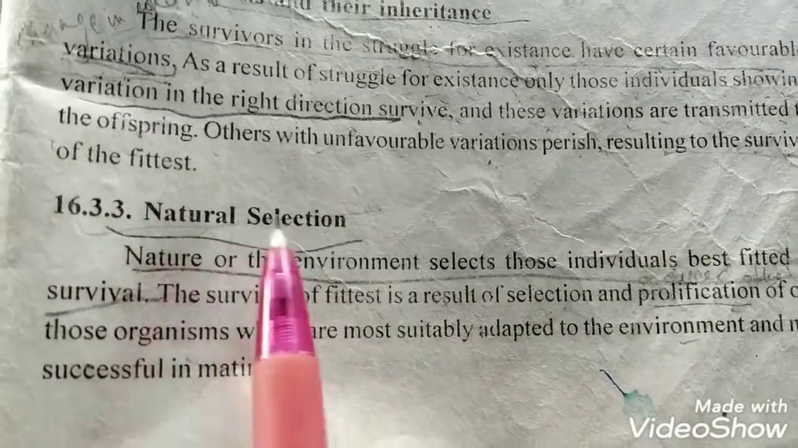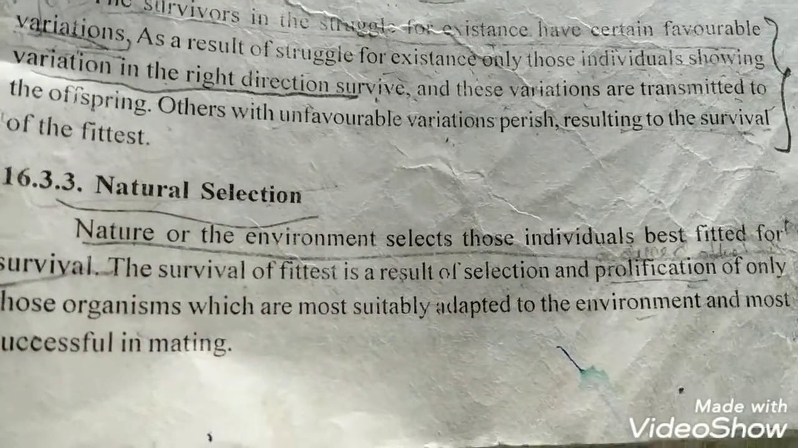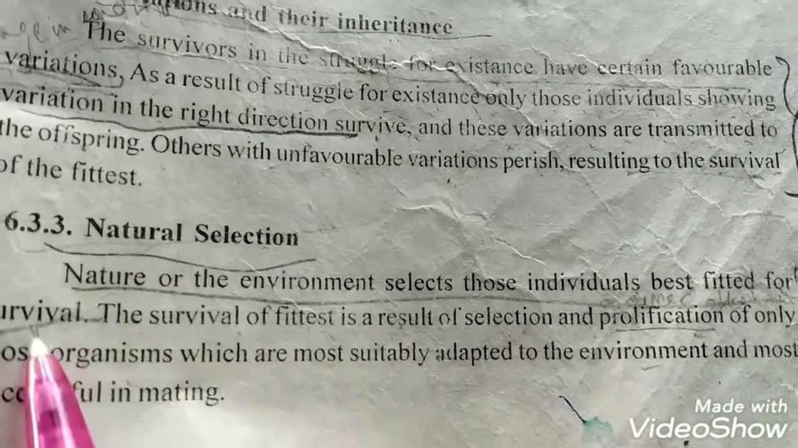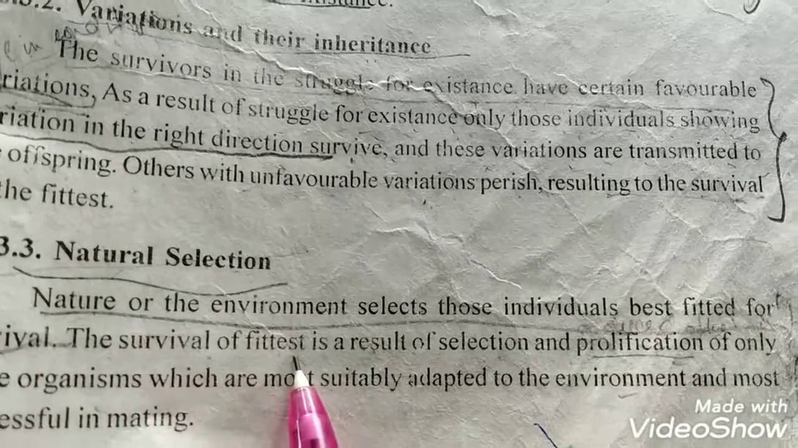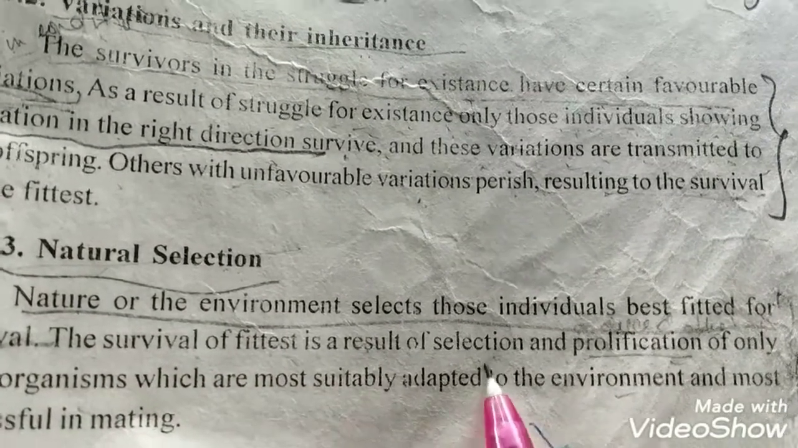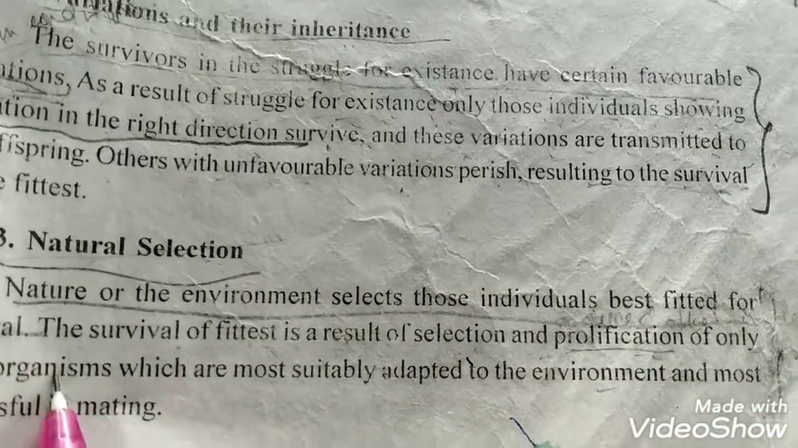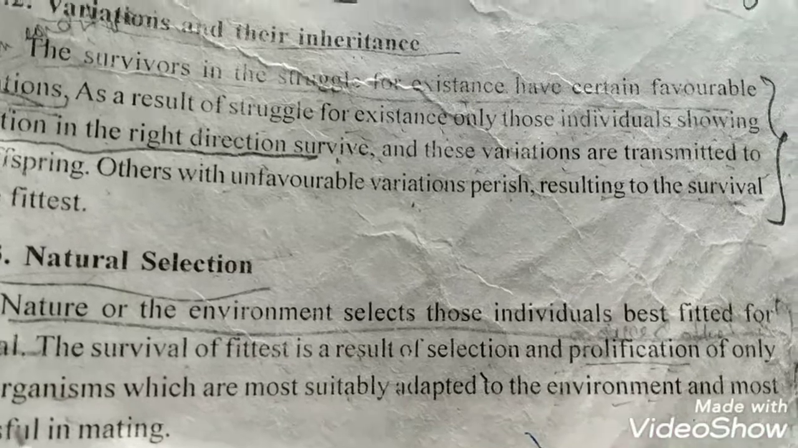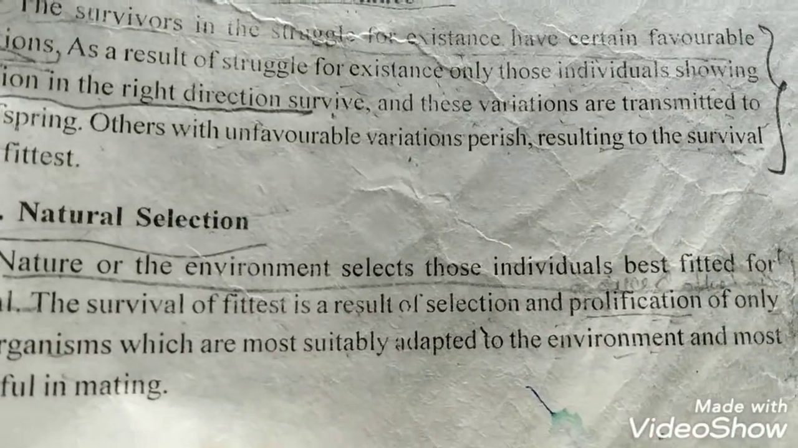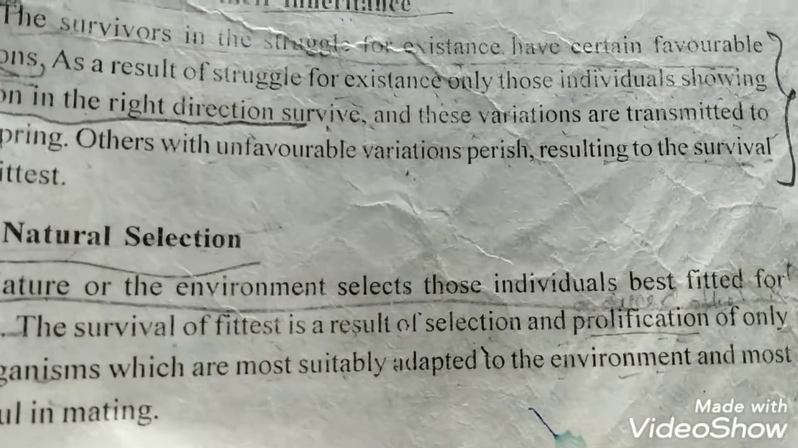The next is natural selection. The nature of the environment selects those individuals best fitted for survival. The survival of the fittest is the result of the selection and proliferation of only those organisms which are most suitably adapted to the environment and most successful in mating. Struggle for survival within the population.